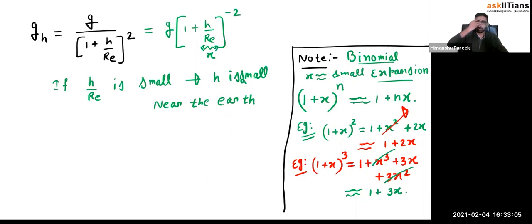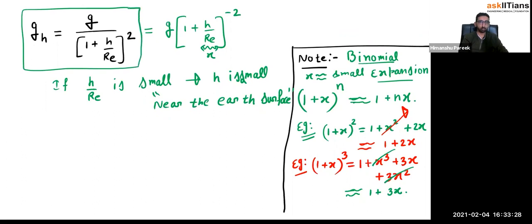If you take 50, 60, 70 kilometers, then you can say that it is near the Earth's surface only, in the atmosphere of Earth. So if we are talking about near the Earth's surface, it's a condition, guys. That upper one is a general formula. It is always valid.